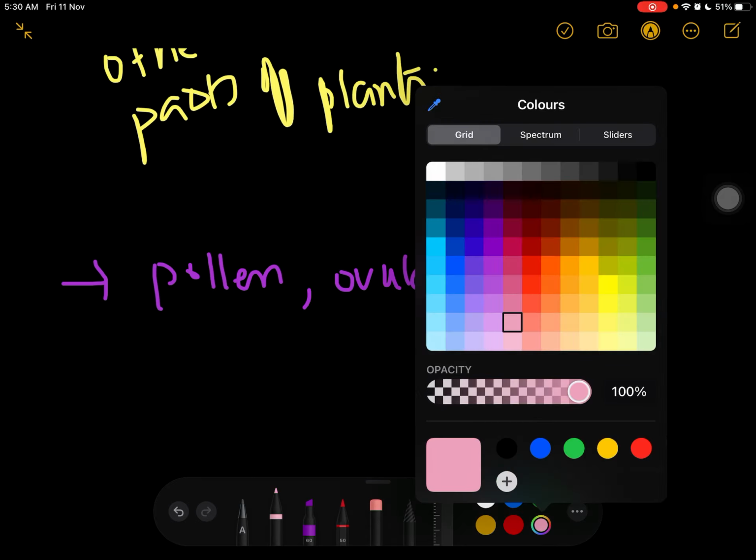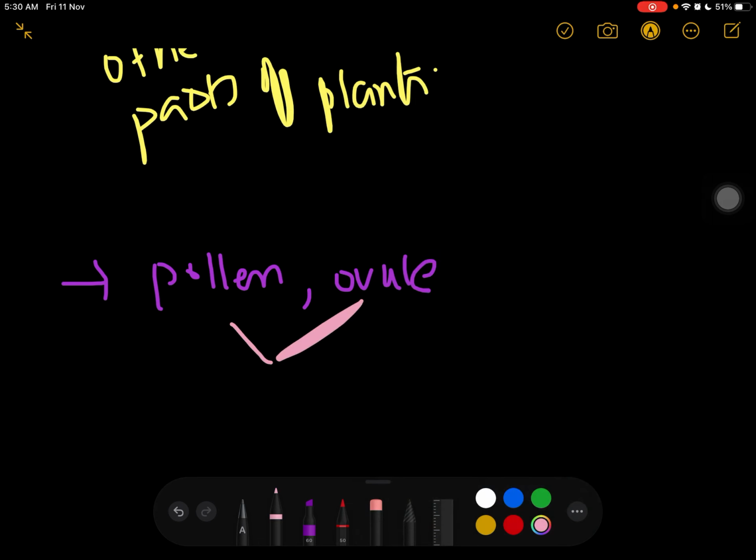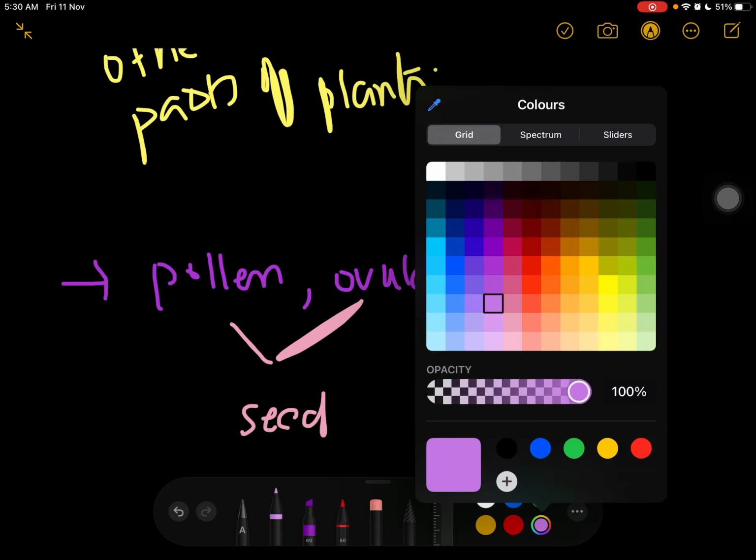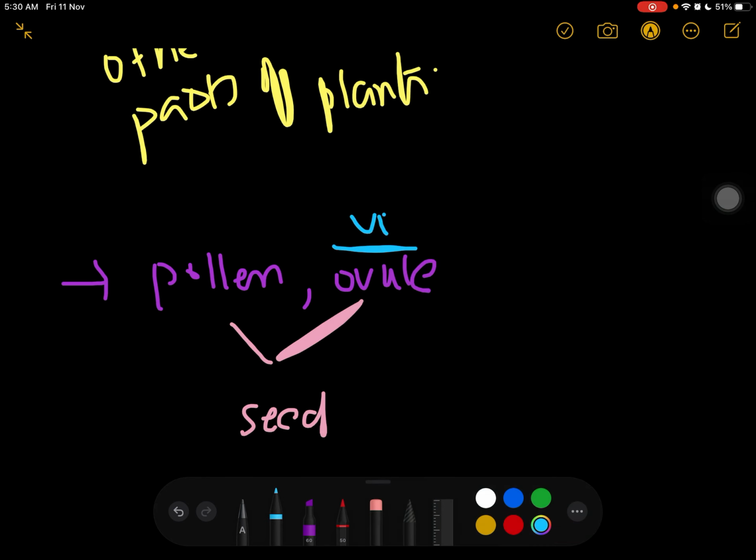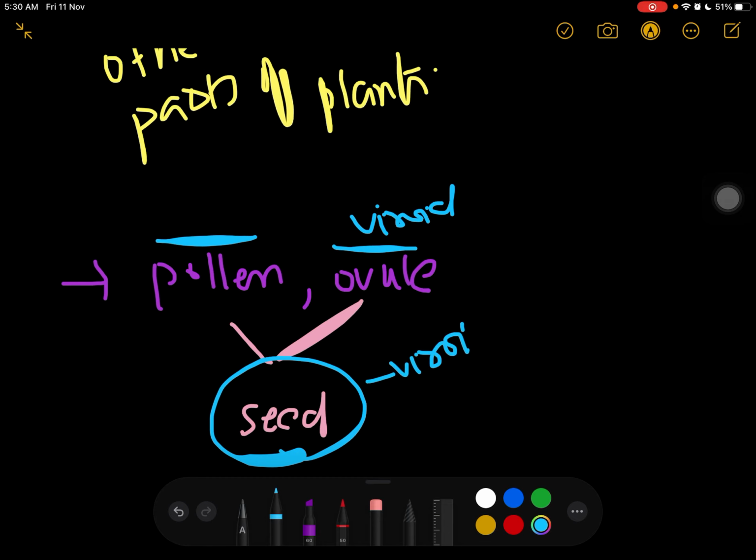So when this pollen and ovule combine together and fertilize, they form a seed, right? And now this seed also contains the viroid. They are infected by the viroid, like the viroid has been inserted into them.